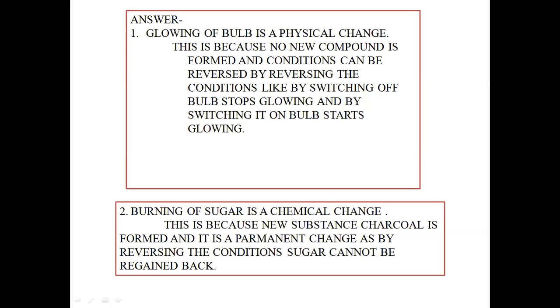Thus, over here, new substance charcoal is formed, the change is permanent, and we cannot get back the reactant by reversing the conditions. And thus, we see it satisfies all conditions that are associated with chemical change. Thus, burning of sugar is a chemical change.